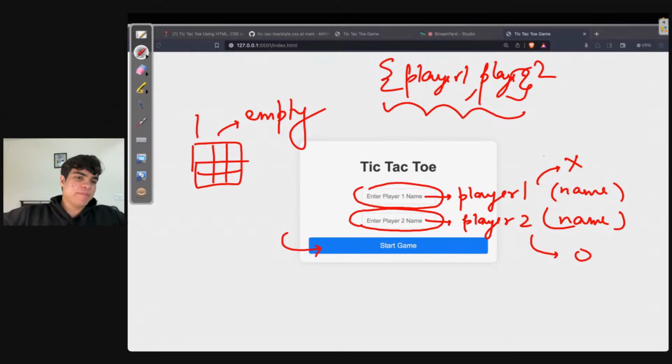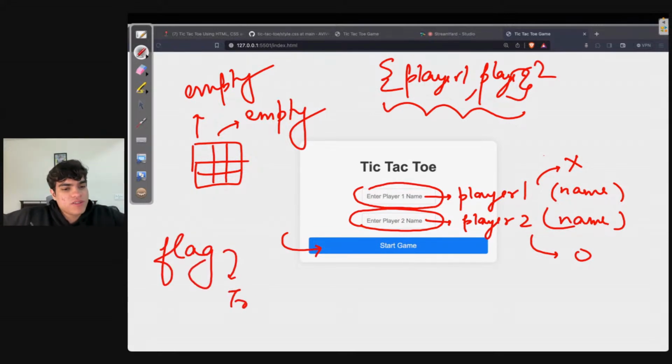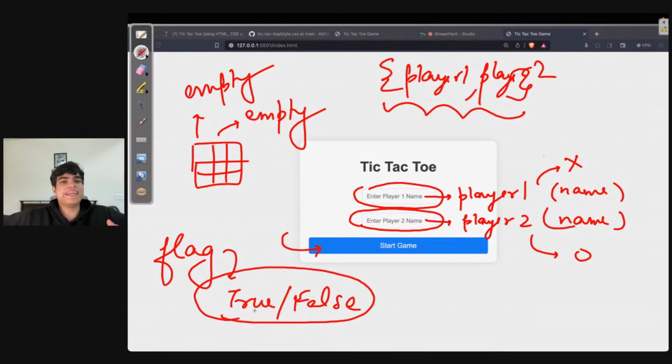We'll have an empty grid, and we will have a variable to say whether the game has started or the game is going on. Right. So we'll basically have a flag which will be true or false. And this true or false is just to say whether the game is over or not. If the game is not over, we can play. If the game is over, then the game is over. So we need one true and false value to maintain whether the game has finished or not.